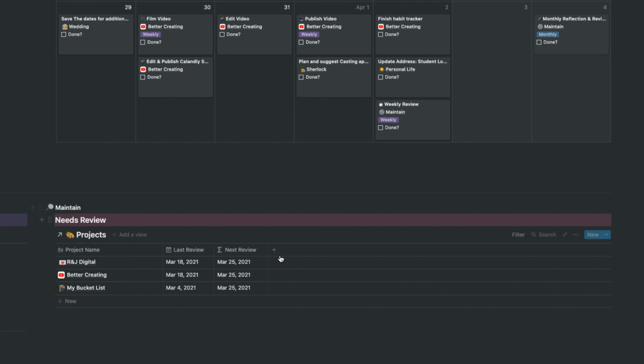So a great productivity system means that you don't have to think about what to do, you just have to think about doing it. And so, as James Clear says, we rise to the level of our goals, but we fall to the level of our systems. So to maintain your system is key to making sure that it's holding you up. So this section then is super important, my weekly review.